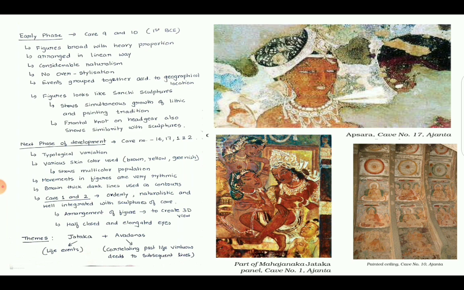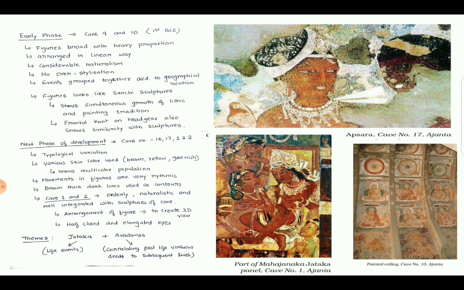The figures of this time look like Sanchi sculptures, as we discussed, that the artisans were seeing the sculptures and then drawing them on the walls. Hence, it shows the simultaneous growth of lithic and painting traditions. The frontal knot on the headgear also shows similarity with sculptures. So, the development of mural paintings in Ajanta was not an independent phenomenon.